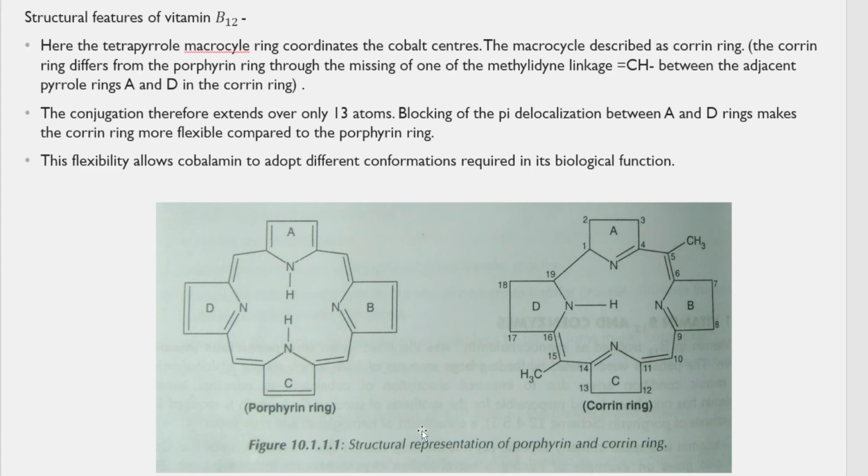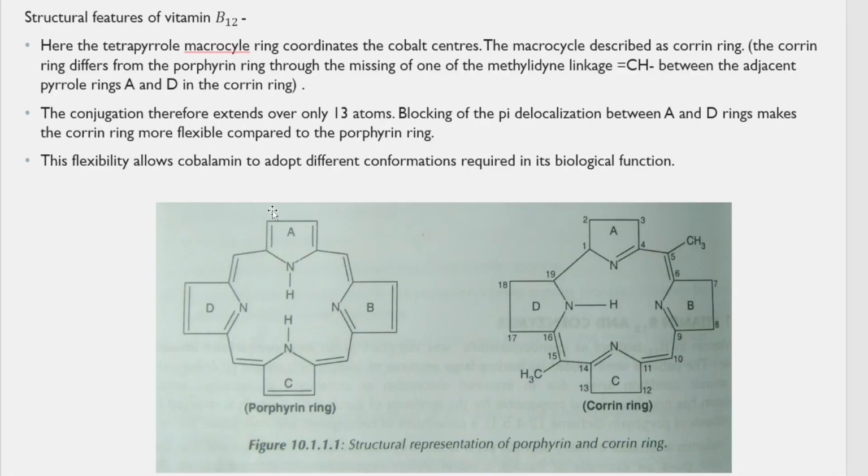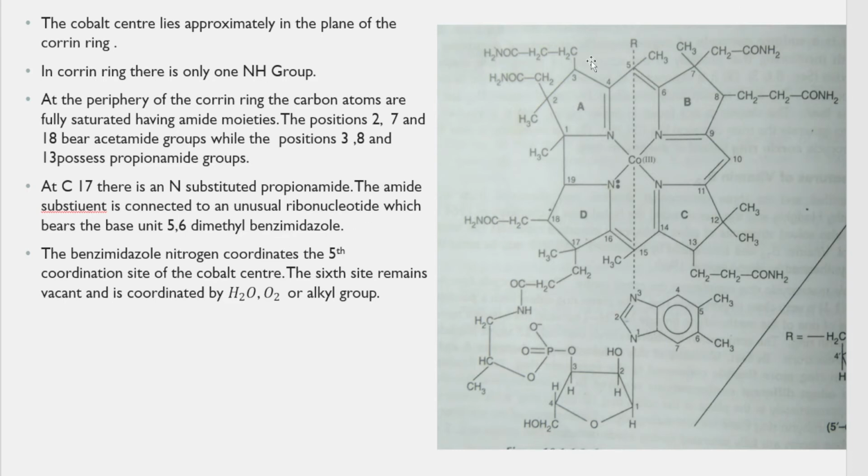Okay. So let's understand here: the tetrapyrrole macrocycle ring coordinates to the cobalt center. This is the overall structure of vitamin B12 which you should know how to draw. So this is the corrin ring, and it is coordinated to the cobalt center, which is the main metal present in vitamin B12. Now we are just studying this ring and how it is different from the porphyrin ring.